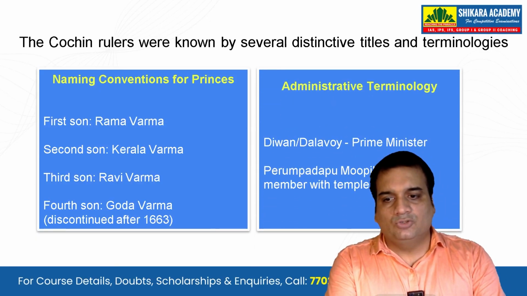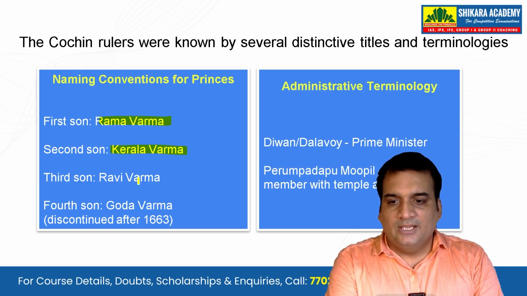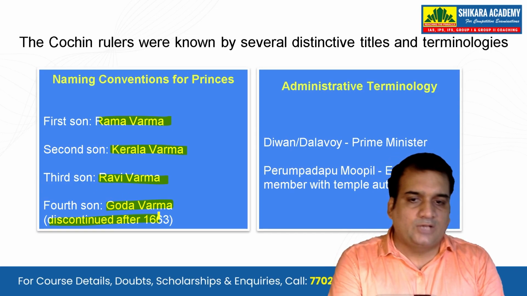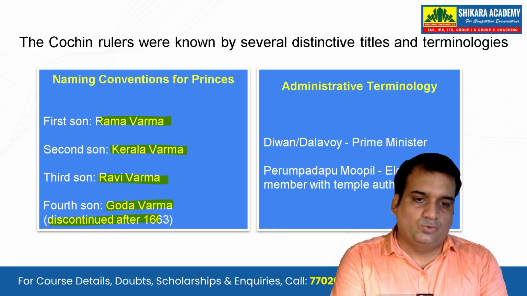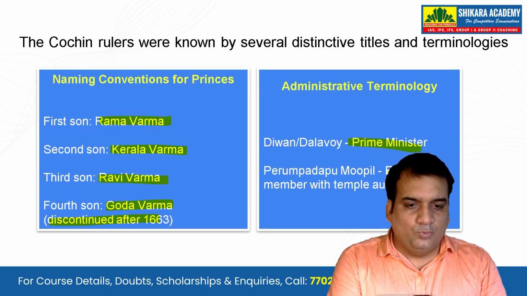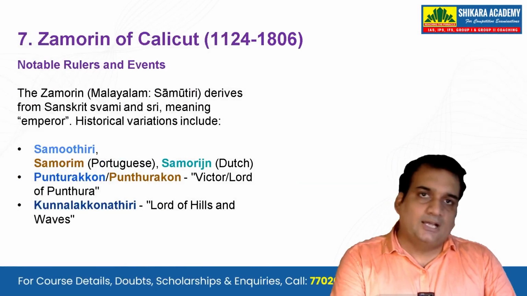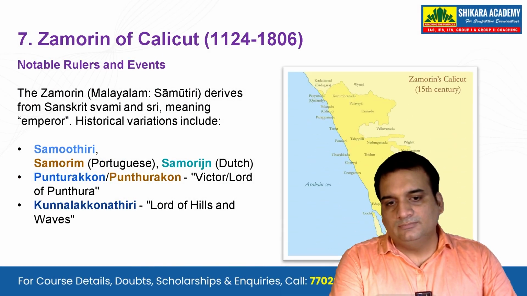Let's see the Cochin rulers. First son was Ramavarma, then second son Kerala Varma, then the third son Ravi Varma, the fourth son Goda Varma, discontinued after 1663. That's for the Cochin rulers. And the Diwan or the Dalavoy was the prime minister, and Perumpadappu Mupil is the eldest member of the temple authority. Those are the terminologies for the Cochin.